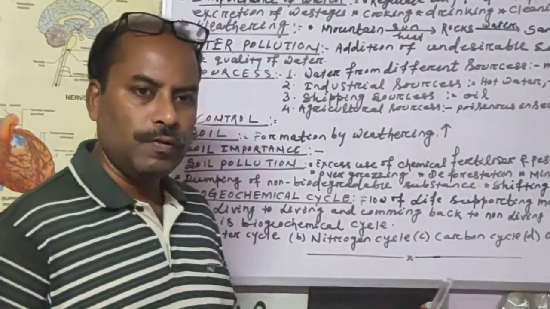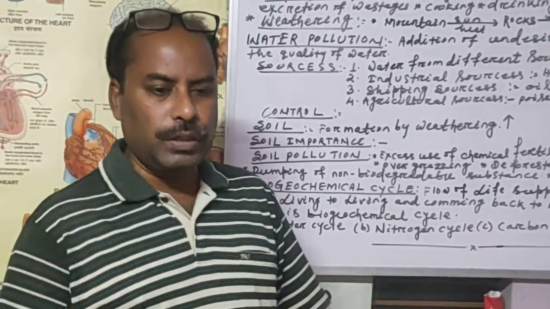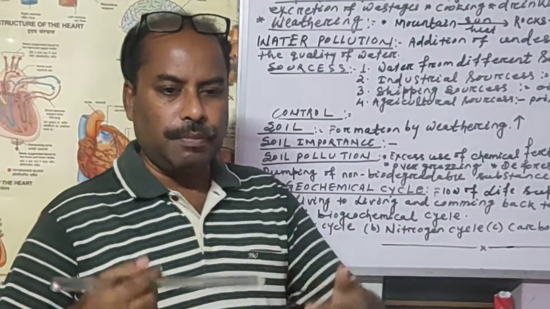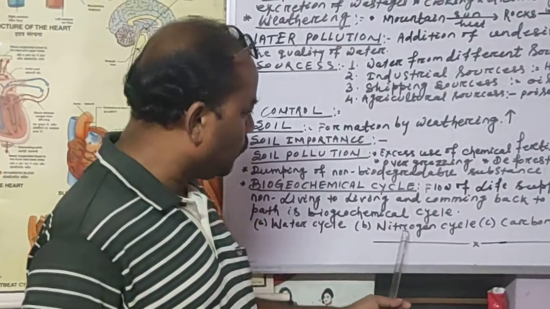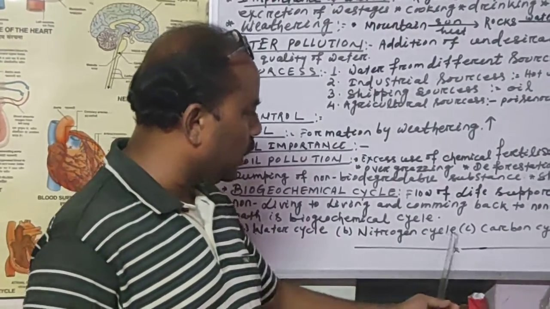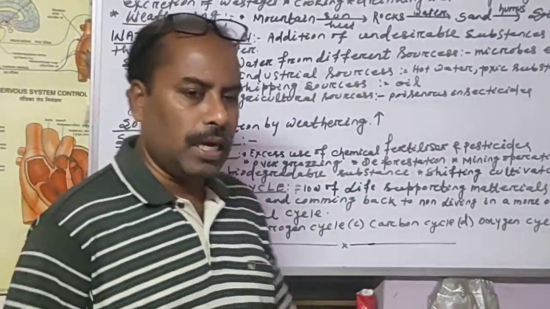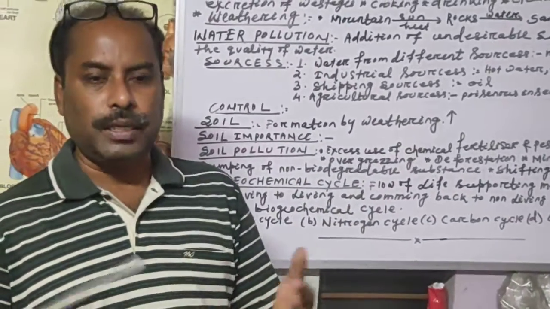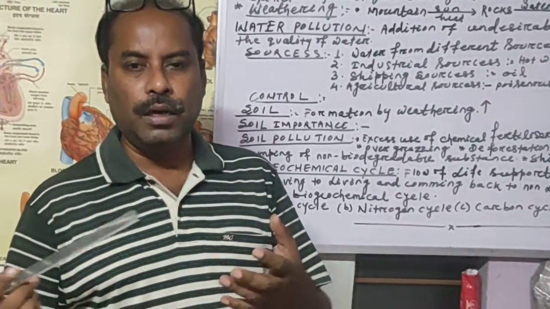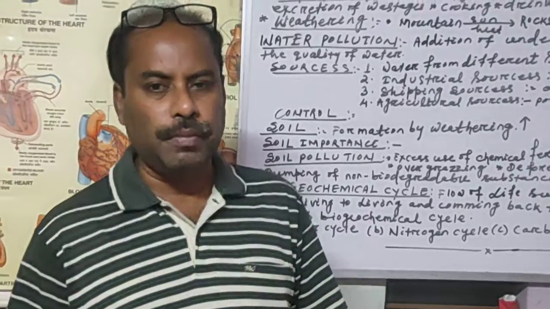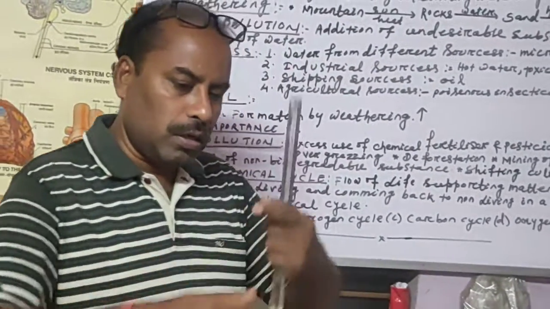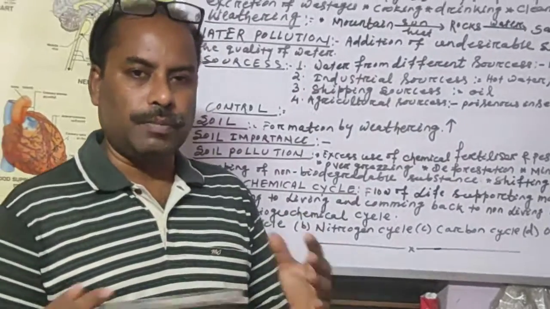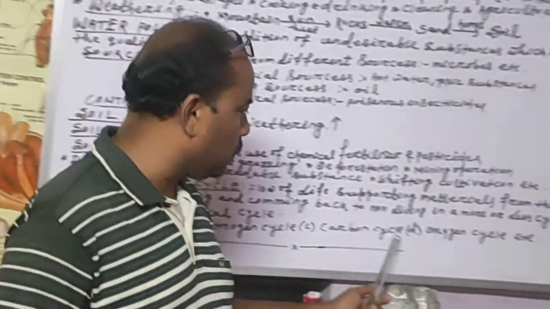The nitrogen cycle is also a very complex cycle by which the nitrogen percentage is maintained in our earth. Then the carbon cycle. Carbon is available in different forms: in gaseous form, in compound form, in solid form. That percentage is also maintained in our atmosphere and our earth because of the cycle.